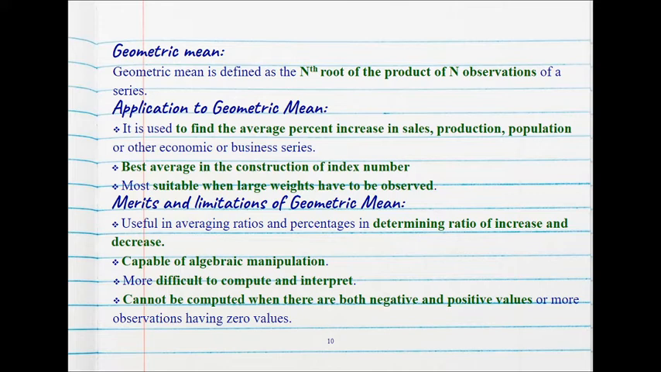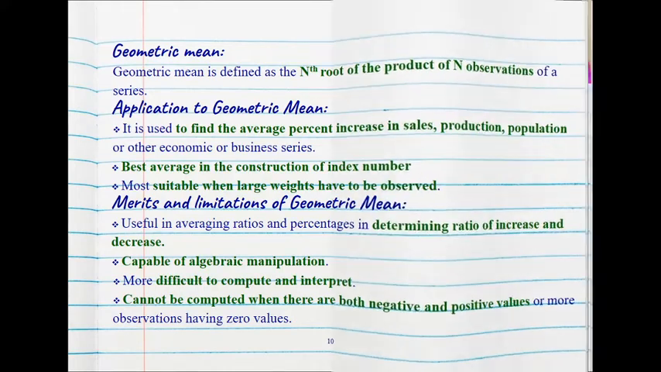It's the best average in the construction of index numbers. It is suitable when large weights have to be observed. The merits and limitations: it is useful in determining the ratio of increase or decrease. So when you have a percentage or a comparison in increase or decrease, you apply the geometric mean. It's capable of algebraic manipulation, difficult to compute and interpret, and it can't be computed when there are both negative and positive values. So that becomes a limitation for it.